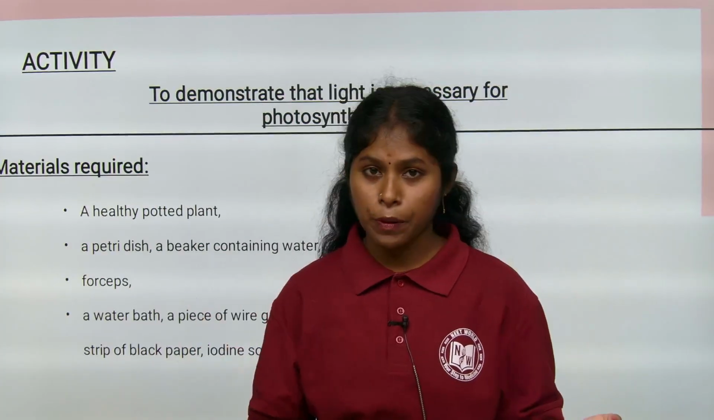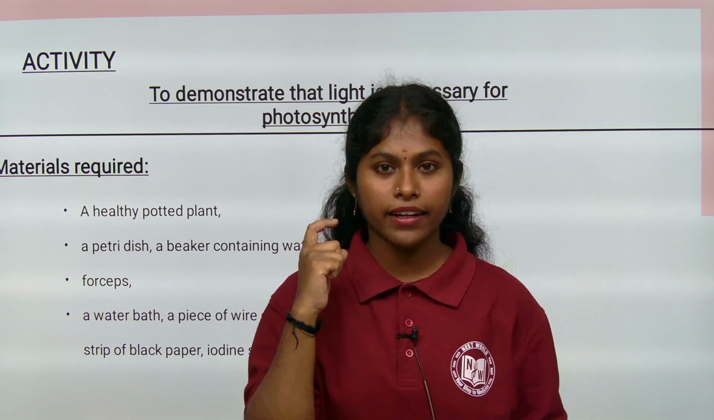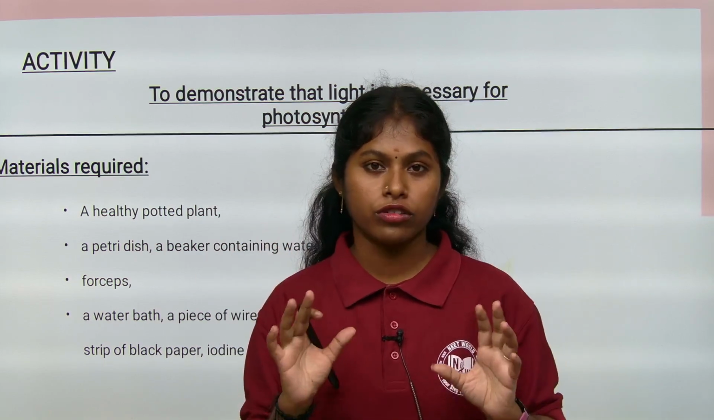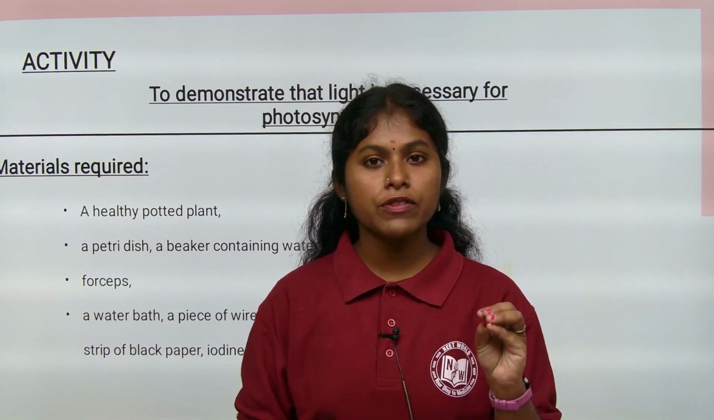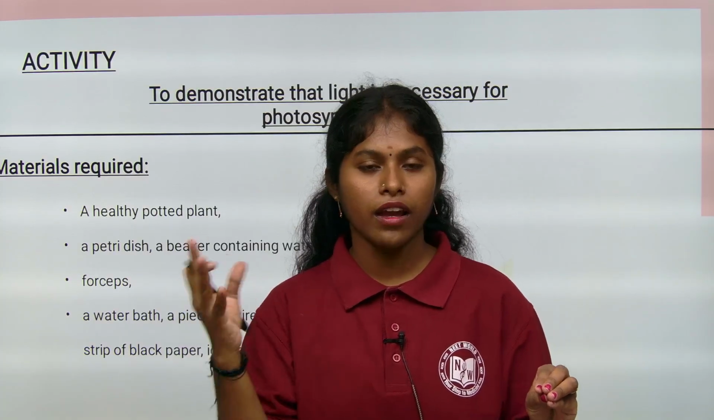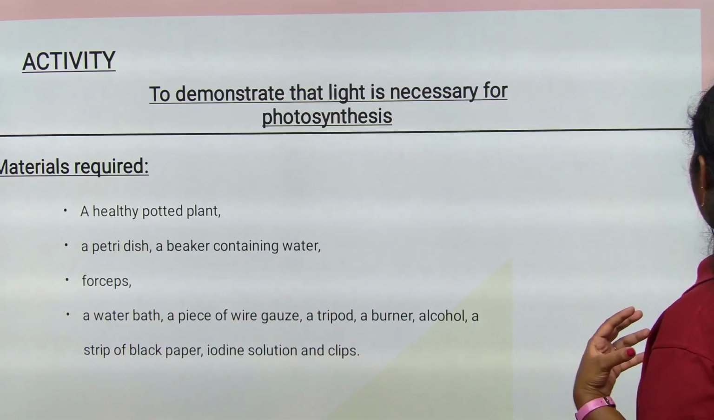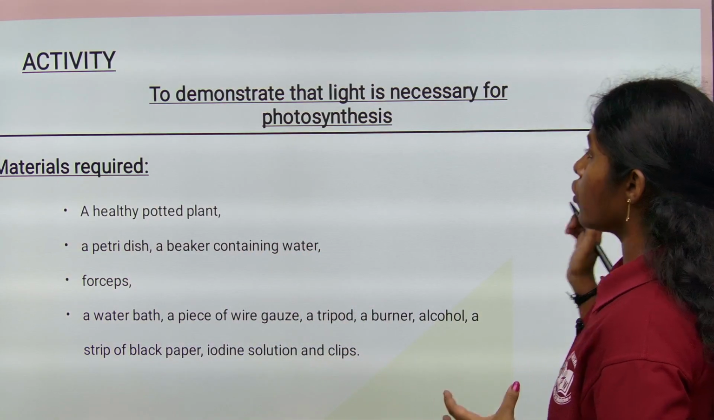Starch is prepared only when the plant is under sunlight, which means the food is being prepared, right? The plant prepares food through photosynthesis, which means we are proving that starch is present in it, so food is prepared during photosynthesis. We know this from the above activity. In this activity, we are demonstrating that light is necessary for photosynthesis.